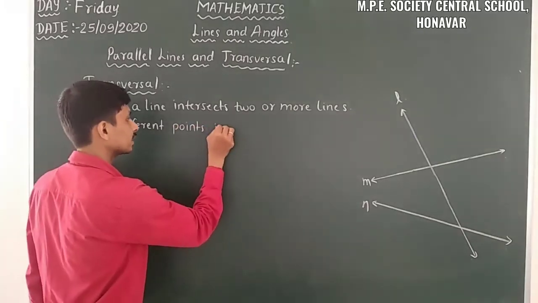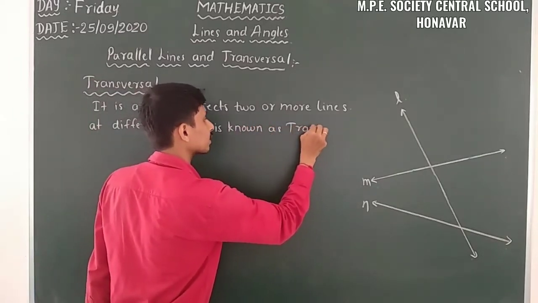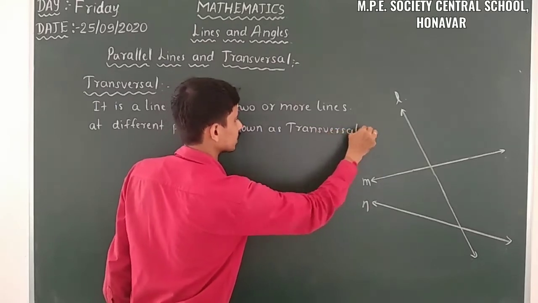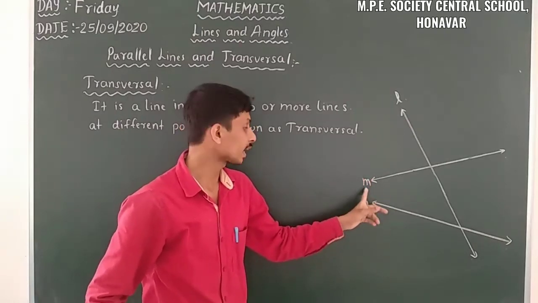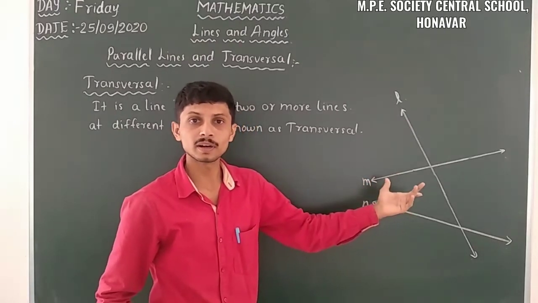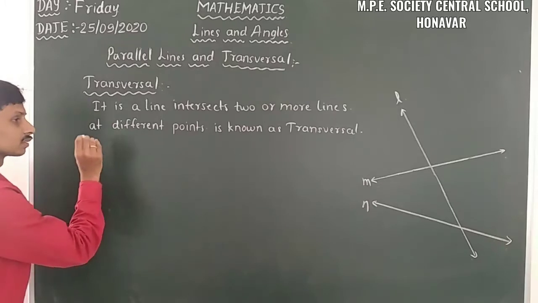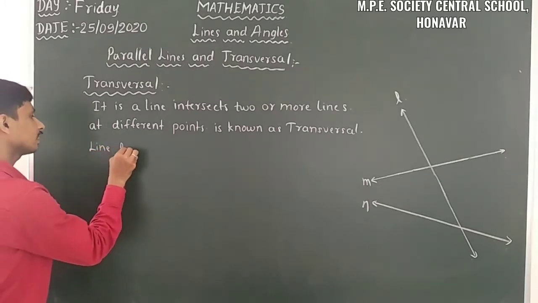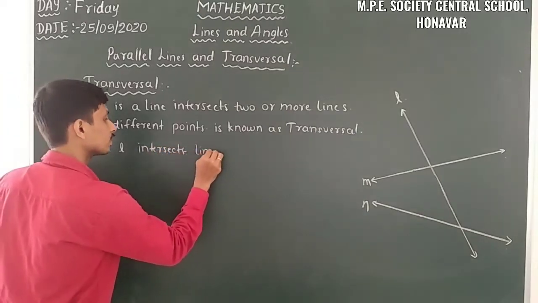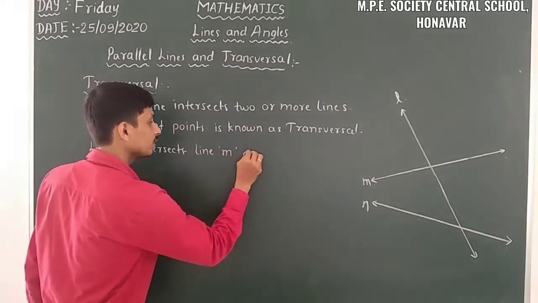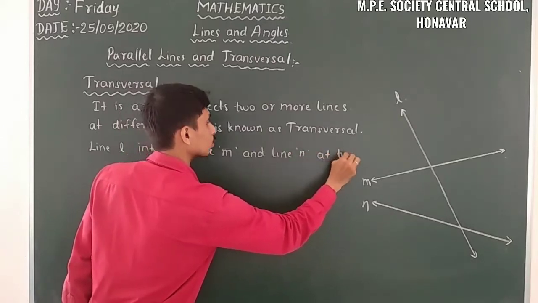So here in the diagram, line L intersects line M and line N at two different points.